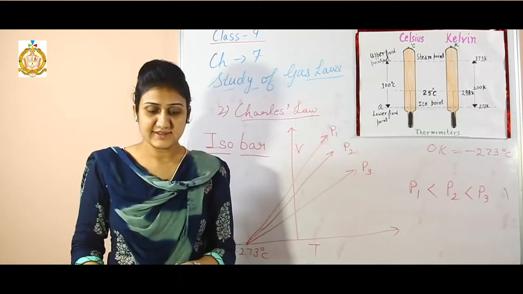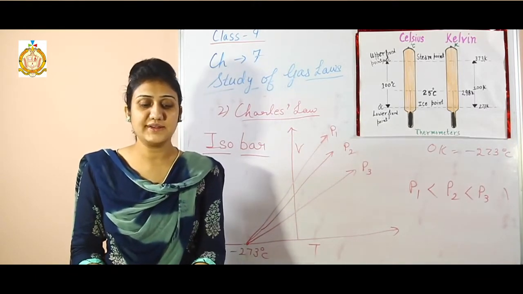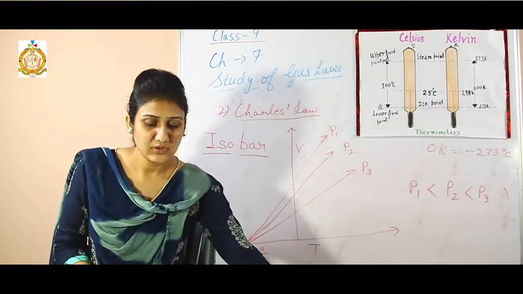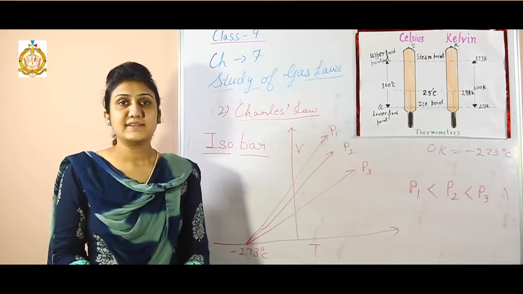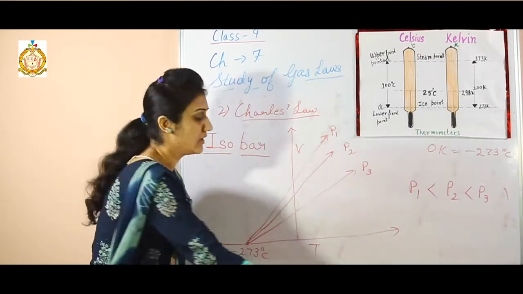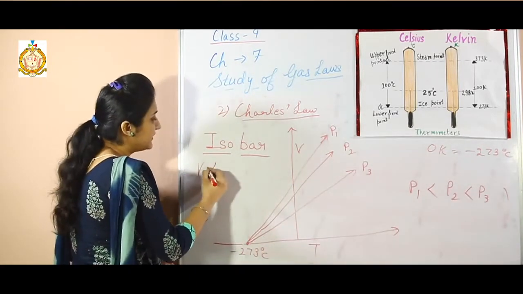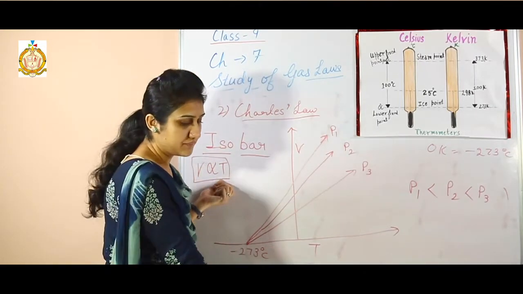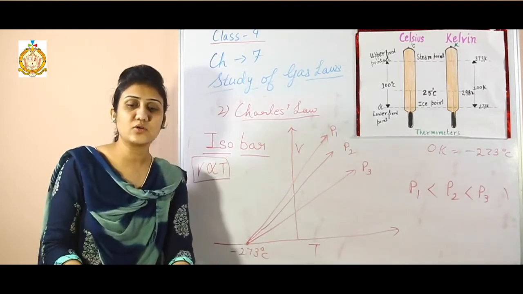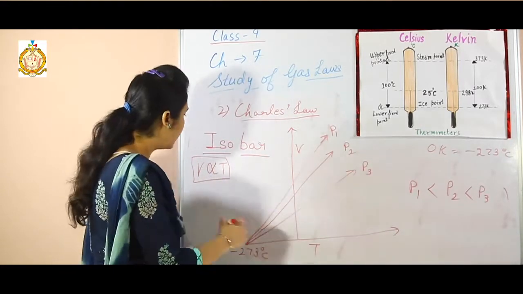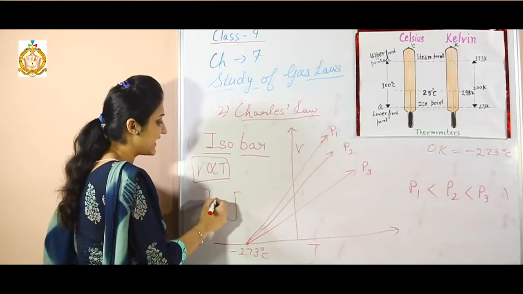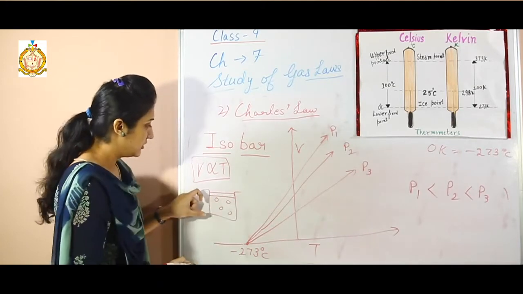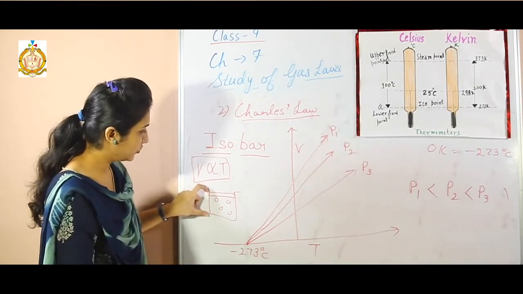Next we shall discuss the explanation of Charles' law in terms of molecular motion. According to molecular motion, as the temperature increases, according to Charles' law we have written V is directly proportional to T. So as the temperature increases, the kinetic energy of the gas molecules also increases, and if the container in which the gas is contained has a movable wall, then it will move up.